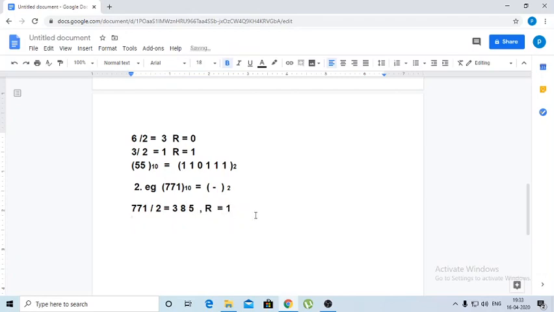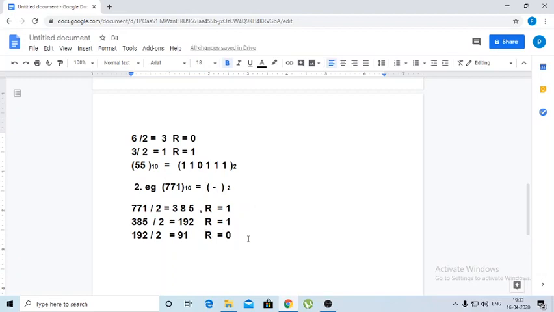And now the quotient 385 is divided by 2 and you will get 192 with the remainder 1. Okay, next 192 divided by 2 again. So you will get the quotient 96, with the remainder equal to 0.